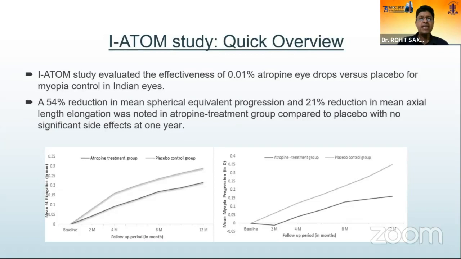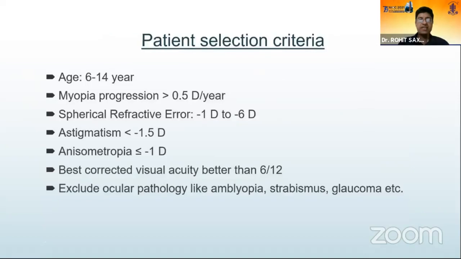While one would say that the key intervention or the key desire for any myopia prevention should be preventing axial length elongation, and not so much worry about the spherical equivalent progression, we do see that that is a problem that is being observed the world over in any study done anywhere on the 0.01%. And as time goes by, probably we'll get a better dosage ethnic wise.